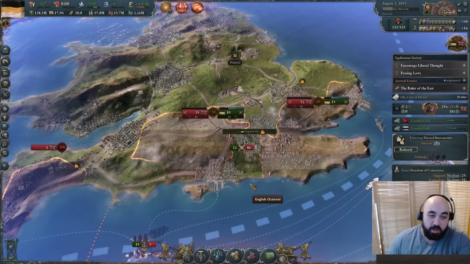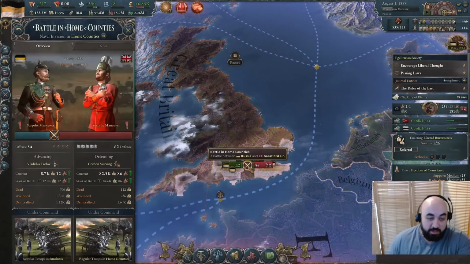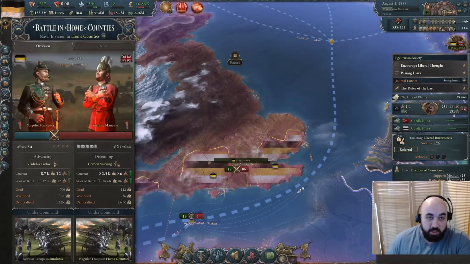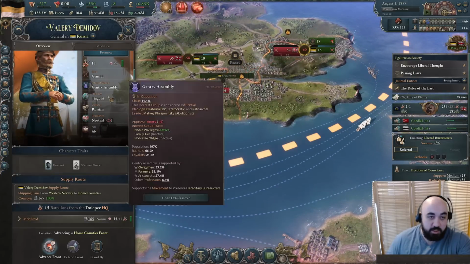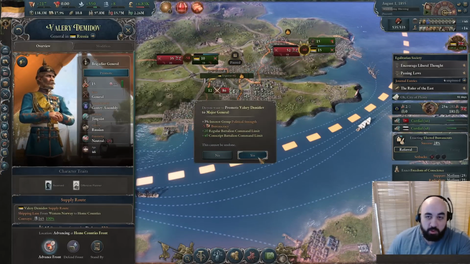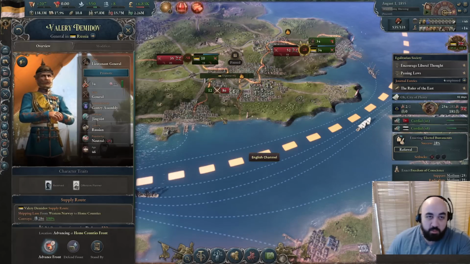So this is what we are talking about. Several landings get in at once. One of these was caught here. We have another that's caught by their army. But then we have two others that just get in for free, absolutely free. And we see this guy's from the Dnieper HQ, so we just need to promote this boyo up. And look, more guys get immediately assigned, and so this will be quite strong.